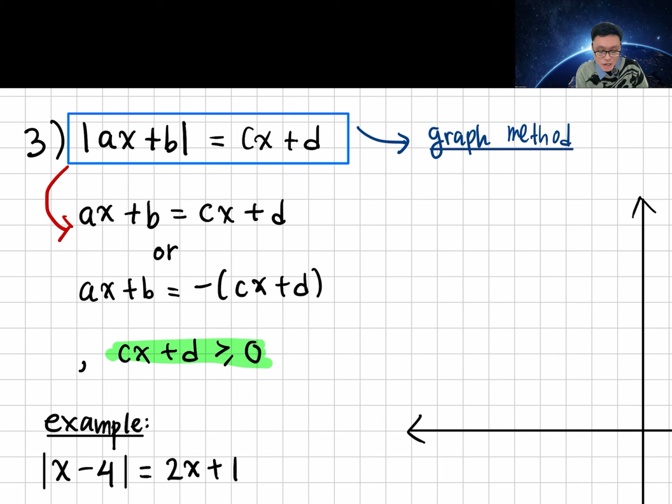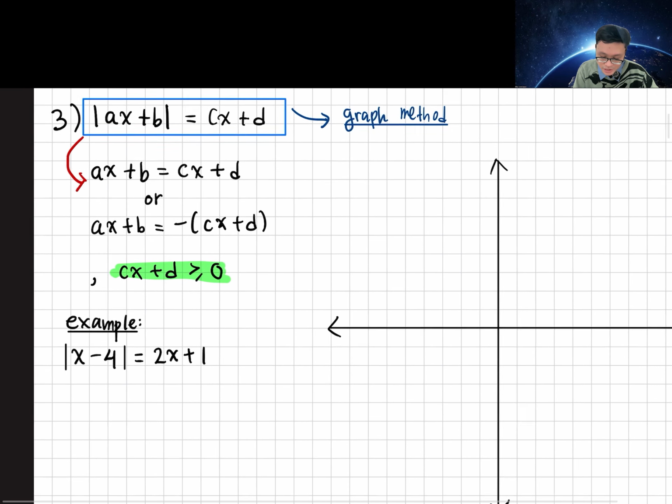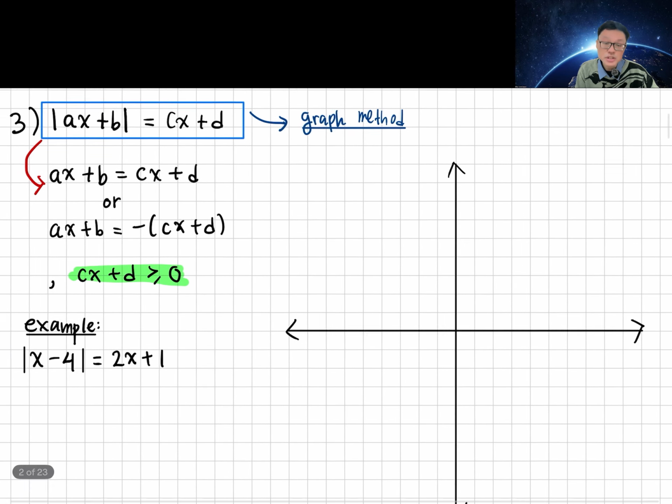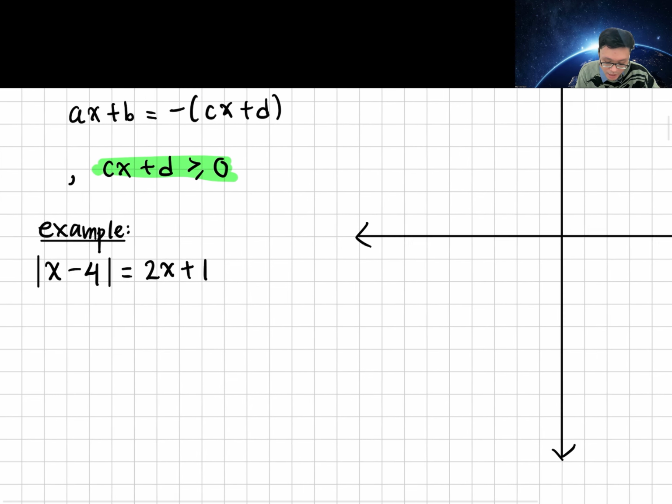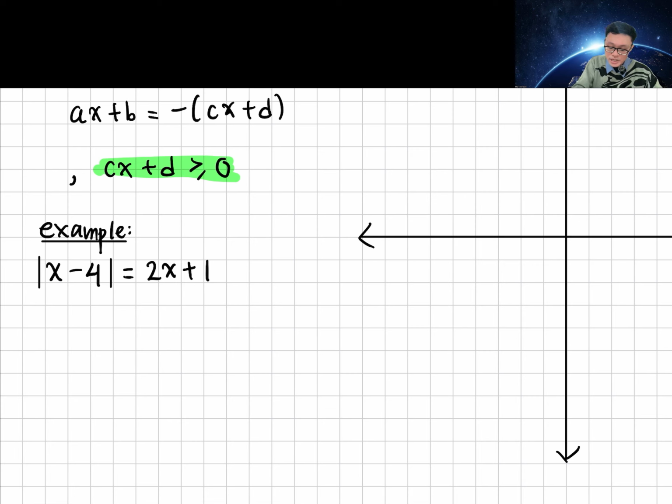We know that the output of the modulus has to be positive. That means cx plus d has to be greater than or equal to 0. I'm going to use the algebra method first, and then we can check it using the graph method. So, absolute value of x minus 4 equals 2x plus 1.